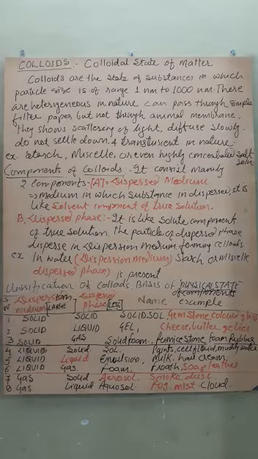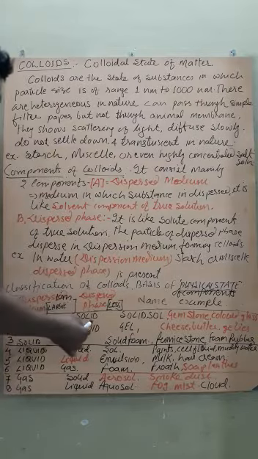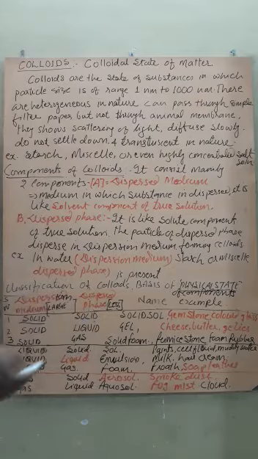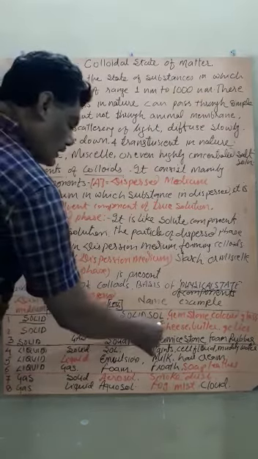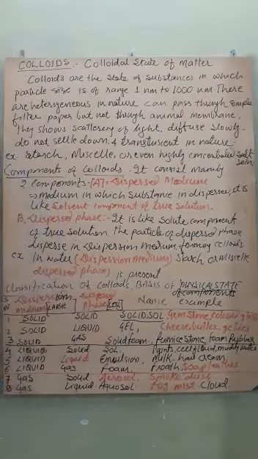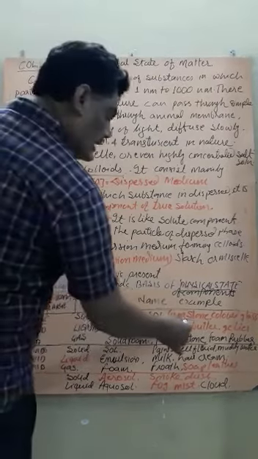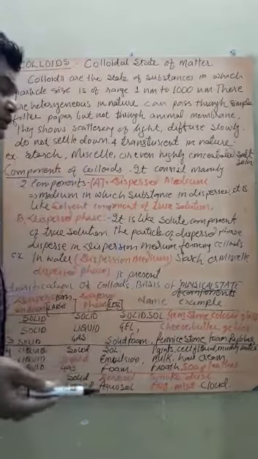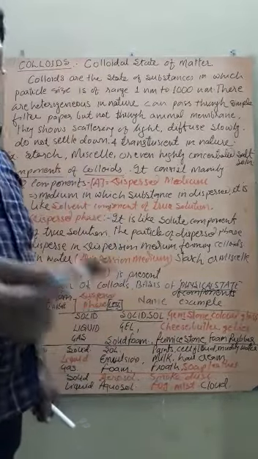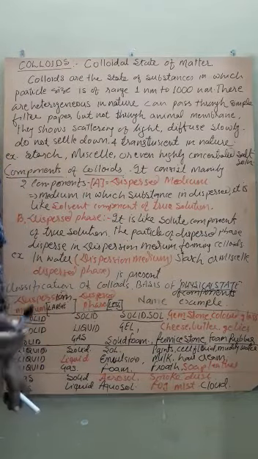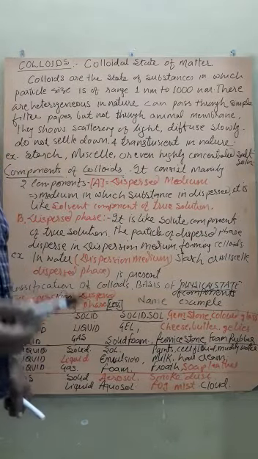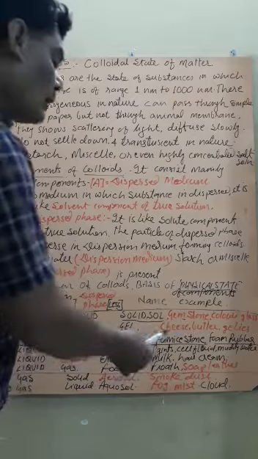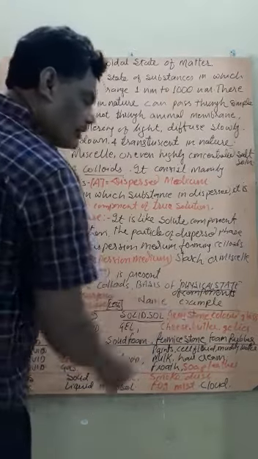If the dispersion medium is solid and the dispersed phase is also solid, such colloids are called solid sol, like gemstones. Like ruby, blue, red: they are called gemstones.